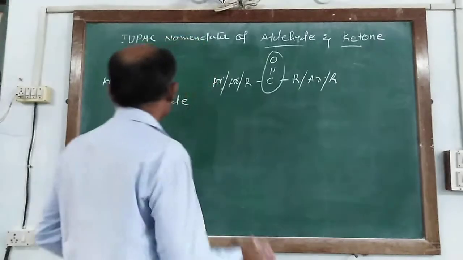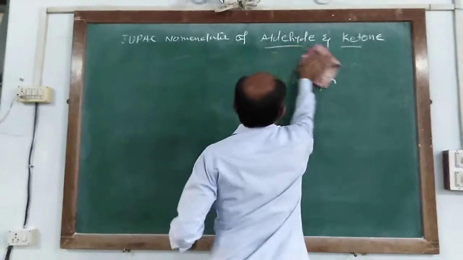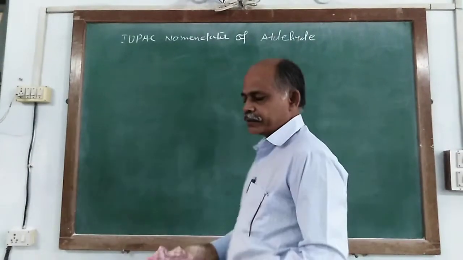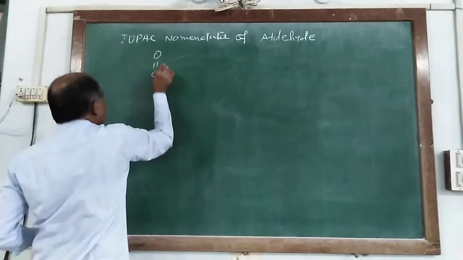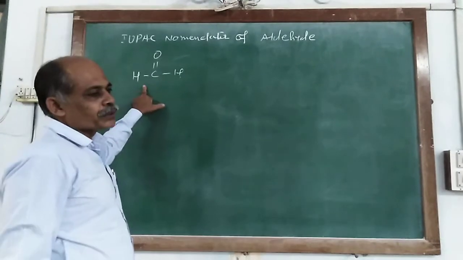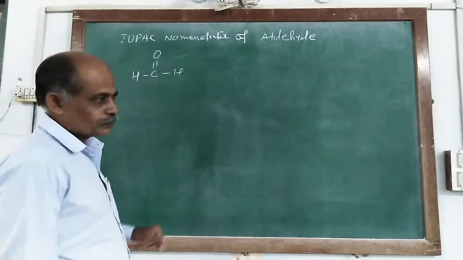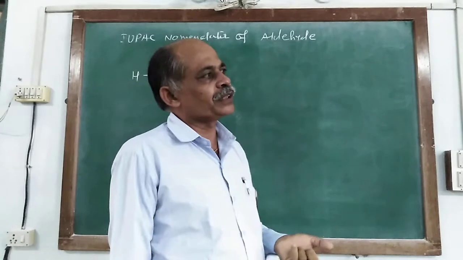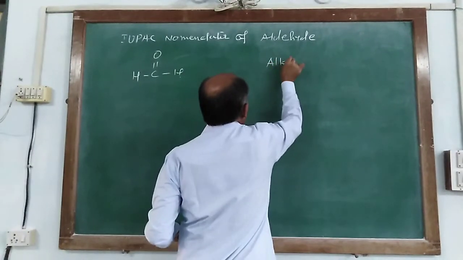Now first we start explaining the IUPAC nomenclature of aldehyde. So in aldehyde, C double bond O, and here we put the hydrogen. So it is the first compound of the aldehyde homologous series. According to IUPAC nomenclature, it is named from the alkane.